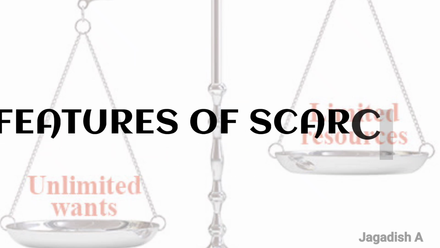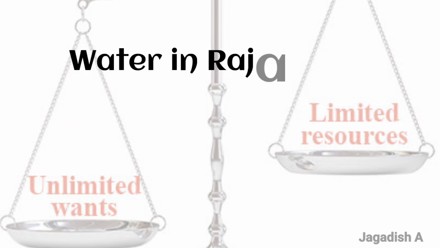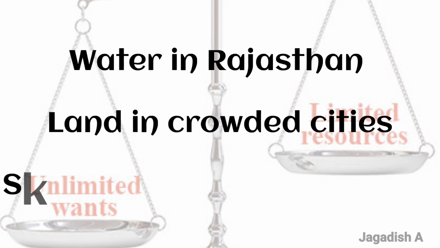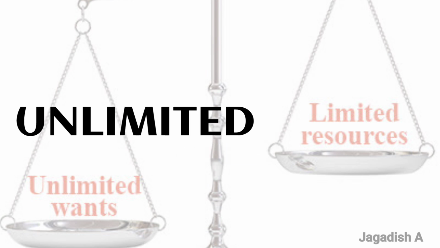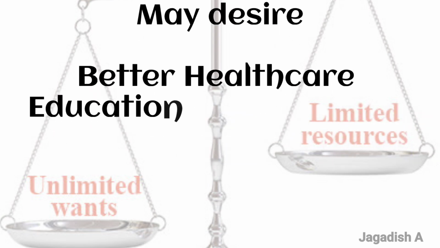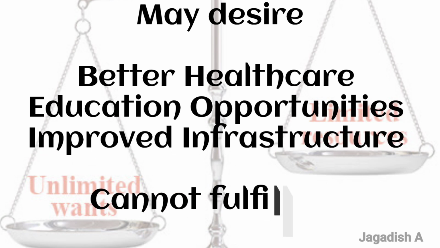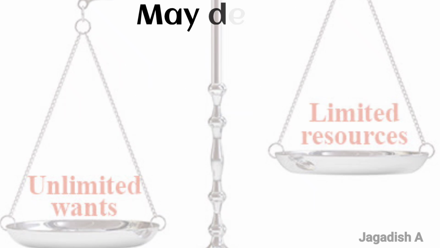Features of scarcity. Limited resources: resources like water in Rajasthan, land in crowded cities like Mumbai, or skilled labor in rural areas are limited, making it impossible to meet all demand. Unlimited wants: the people of India may desire better health care, more education opportunities, and improved infrastructure, but the government cannot fulfill all these desires simultaneously due to limited resources.